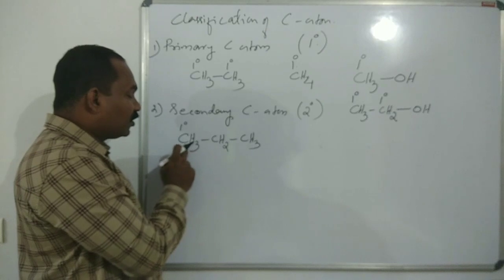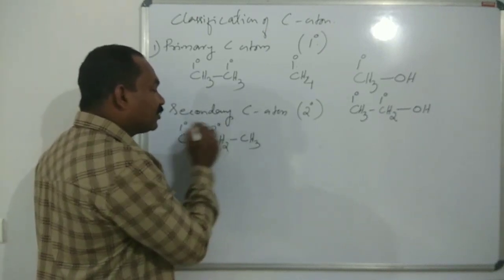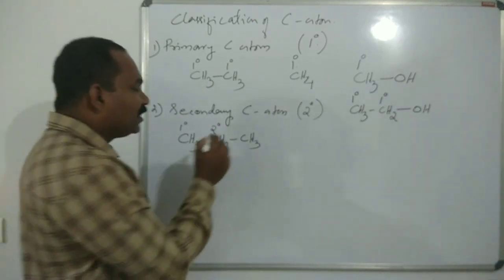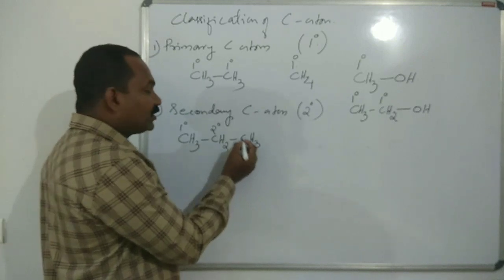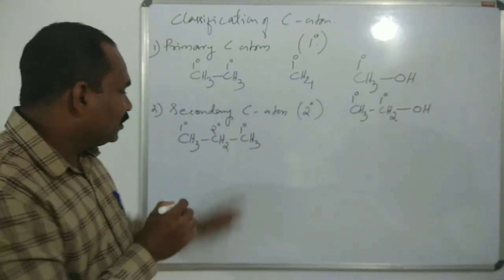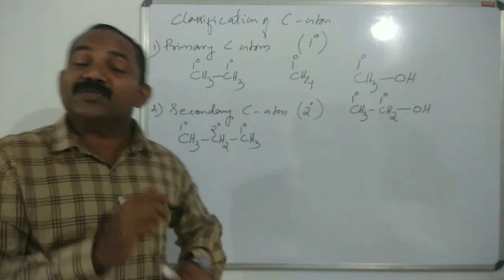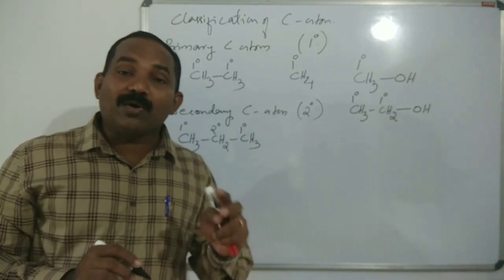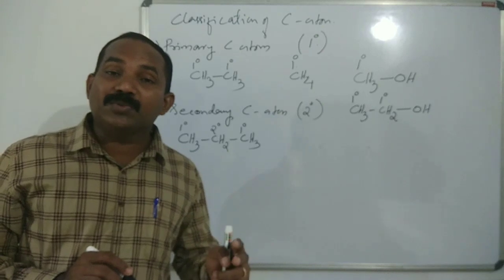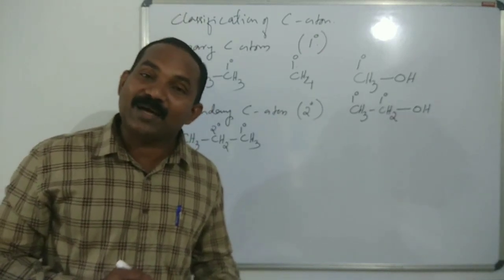This carbon is bonded to this carbon as well as this carbon. So the second carbon atom is a secondary carbon atom. Are you clear? Then what about the third carbon atom? It is primary. Why? It is bonded to one carbon atom. So a carbon which is bonded to one or no carbon atom is primary, and a carbon which is bonded to two other carbon atoms is called a secondary carbon atom.